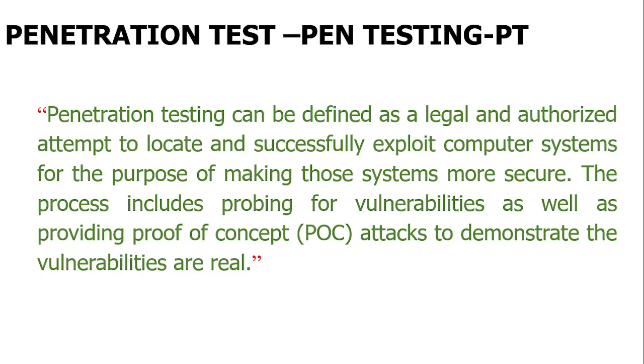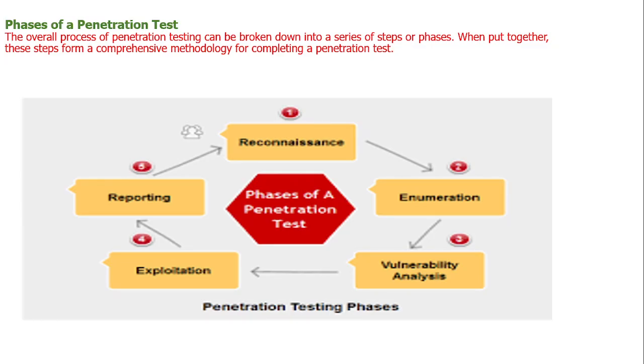The process includes probing for vulnerabilities as well as providing proof of concept attacks to demonstrate the vulnerabilities are real. This is a phase of penetration testing. The overall process of penetration testing can be broken down into a series of steps or phases. When put together, these steps form a comprehensive methodology for completing a penetration test. Right, so the testing process includes reconnaissance, enumeration, vulnerability analysis, exploitation, and reporting.